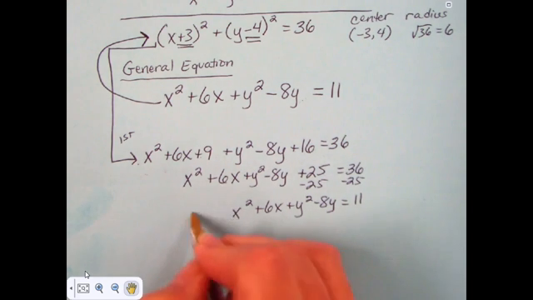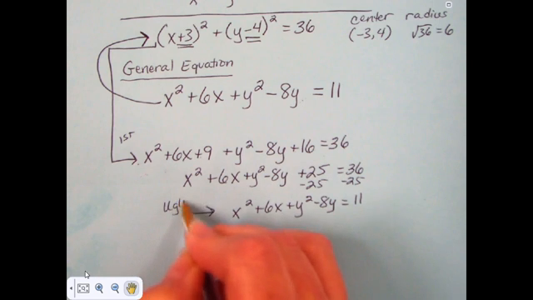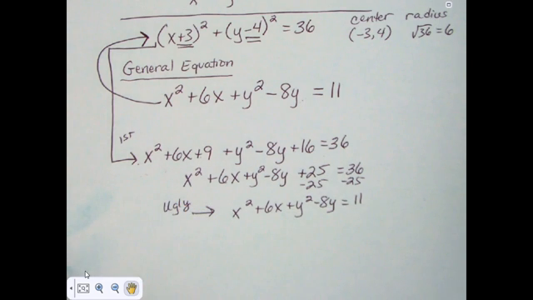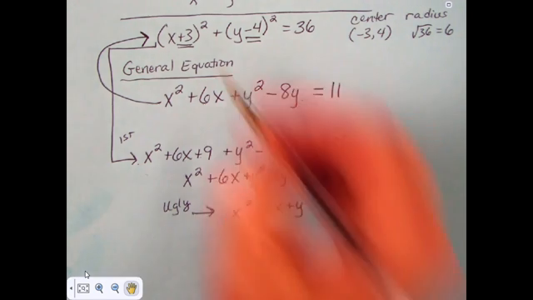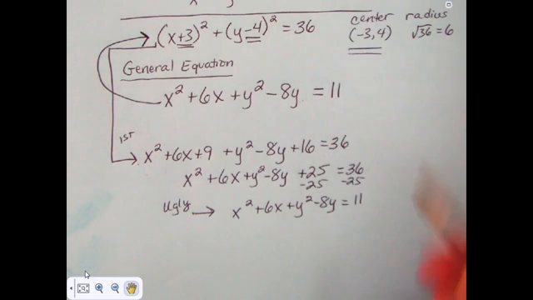Now, I like to call this the ugly form, but all the math textbooks call it the general form. It is ugly. It doesn't tell us what we want to know. So I'm going to show you in this video how to start with an ugly general form of a circle equation and then change it into the standard form of the equation so that you can determine what the center and the radius of the circle are.